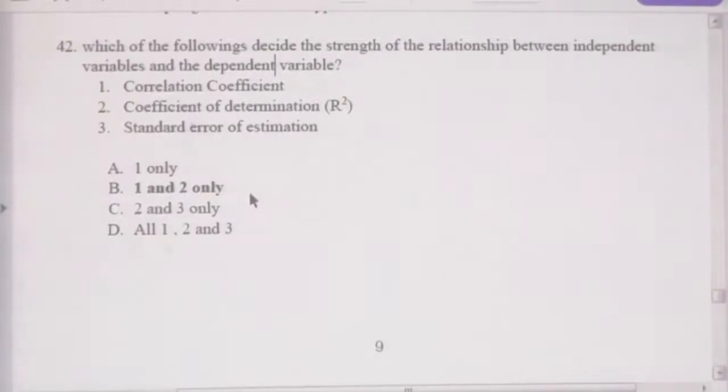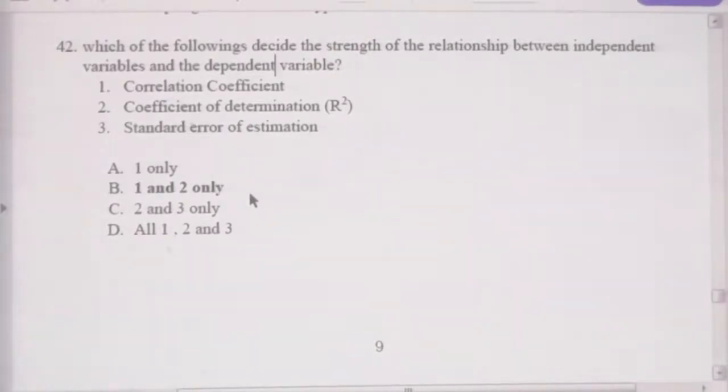Sometimes you may have additional questions, right? Which of the following decide the direction of the two variables, the independent and dependent variable? Which of the following describe the direction of the two variables? Then you can say the correlation coefficient, right? Likewise, different multiple choice questions can be created based on the definitions of the correlation coefficient and the coefficient of determination.